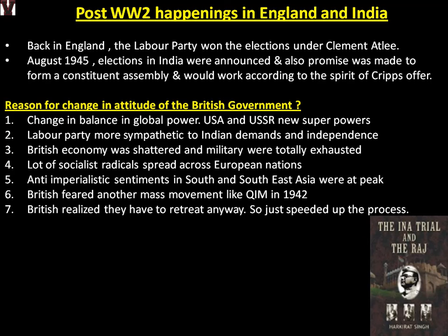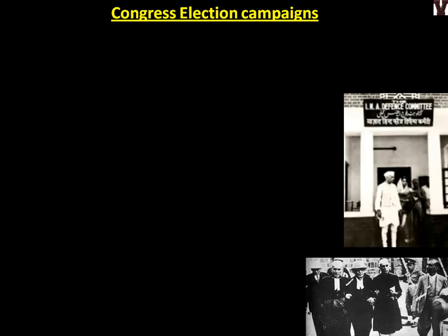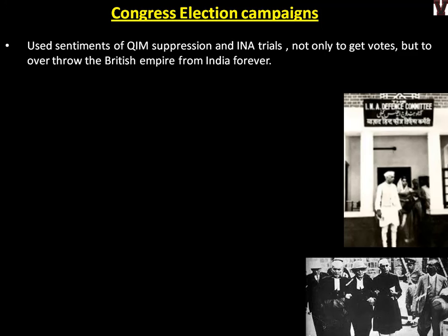Congress election campaigns: like I told, the 1945-46 elections were due. So they used these sentiments: the public hanging, the Quit India movement, the suppression, the arrest of people, the sentiments around the Subhash Chandra Bose story. Everything was used by Congress leaders to get the votes because they wanted to overthrow the British Empire forever.